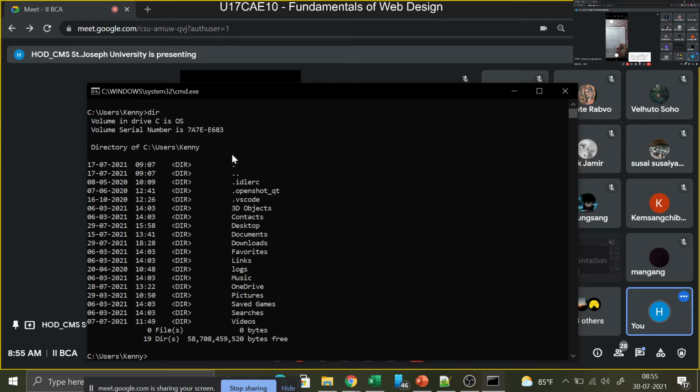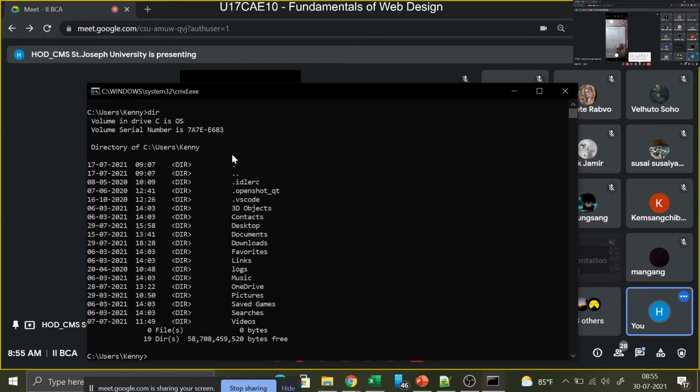If this command is wrong and this one is correct, it will just show the error for the wrong one, then go to the next one. This is how commands work and this is how programs work. Programs are compiled, but commands are not. There is no compilation process in a command. I just give a command, you do it. Instructions have to be processed. Commands need not be processed.